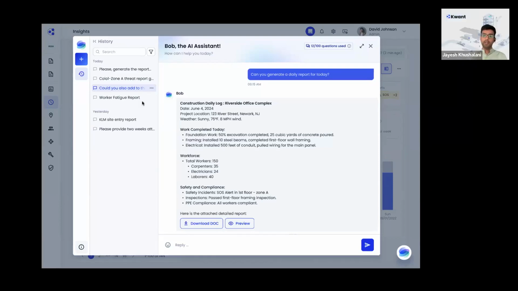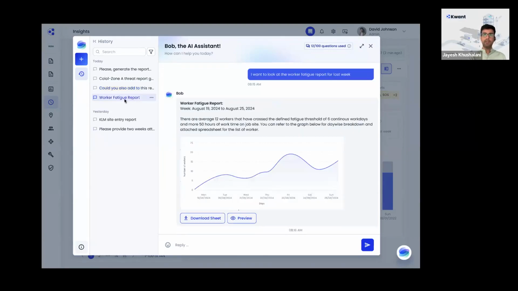Our idea, building upon this, is that right now you're able to download a CSV report, spreadsheets for the questions that you're asking. Eventually, you will also be able to visualize that data on Bob directly, and Bob will give you a summary view of what you were asking, and also give you the attachment. The same attachment will still be there if you want your data in a spreadsheet format, if you want to circulate it.